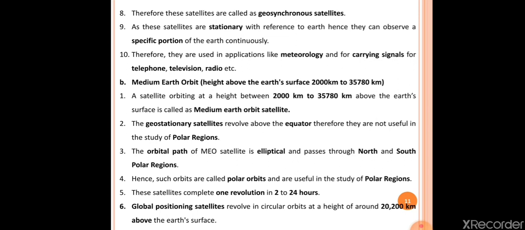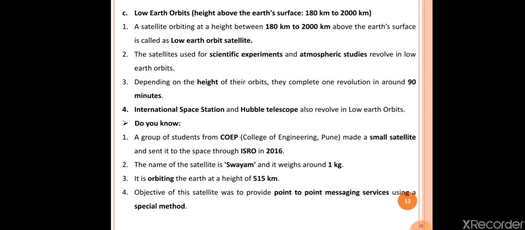The sixth point here is, global positioning satellites revolve in circular orbit at a height of around 20,200 kilometer above the Earth's surface. So GPS, okay, global positioning satellites revolve around the Earth at a height of 20,200 kilometer above the Earth's surface. So after completing the medium Earth orbit, our next type of satellite is the low Earth orbit satellite.